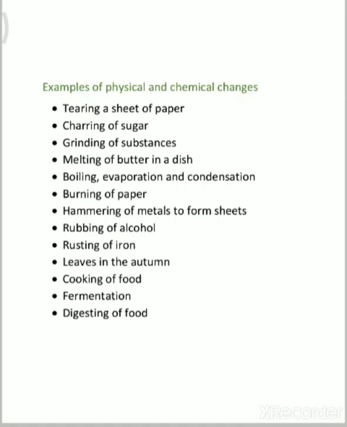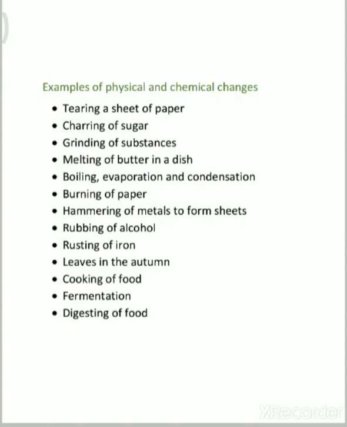After 1 week, you will see a layer inside the container on the food. That means the food has fermented and the properties will also be different, because you cannot eat the fermented food, as it is full of germs and bacteria.